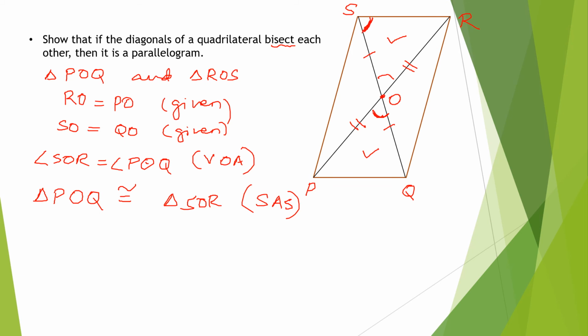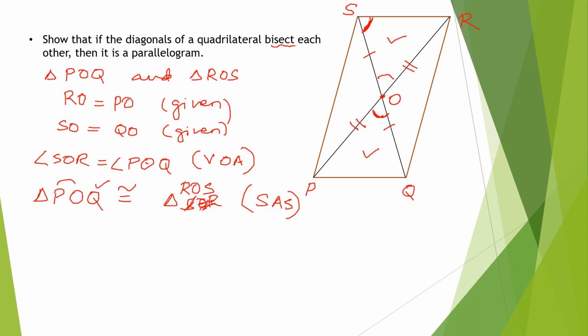Let us see PO and RO. I have written it wrong. So this should be triangle ROS. PO should be equal to RO and SO should be equal to QO, and O and O. Now it is correct, SAS congruence. Now you tell me what about the angles?